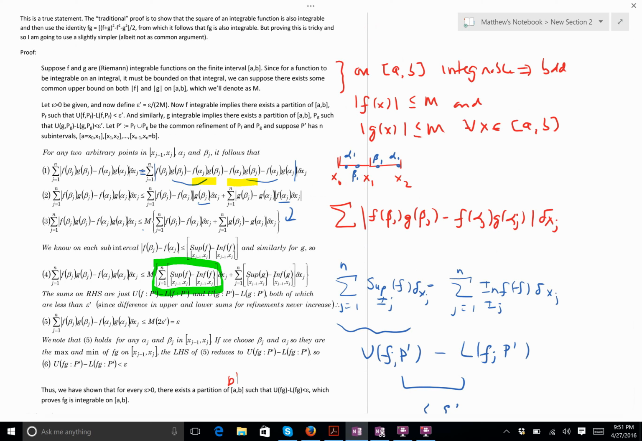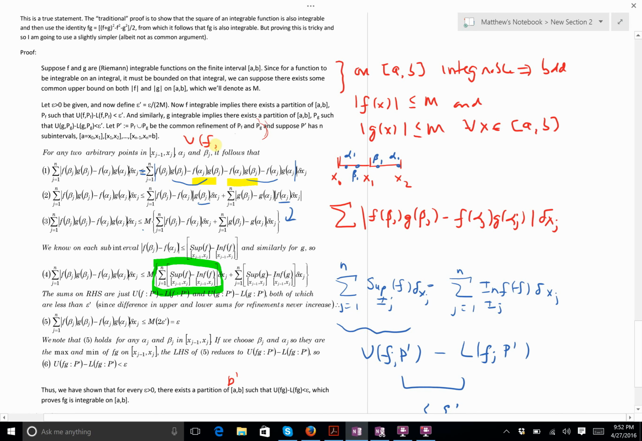We used a result here that your teacher may or may not allow you to use. We use the fact that if we have a partition P sub F and P sub G, and I know that the upper sum minus the lower sum is less than epsilon, the refinement can never give an upper minus lower sum that's greater than epsilon. Okay? So the upper sum for a refinement is always less than the upper sum of the partition it comes from.